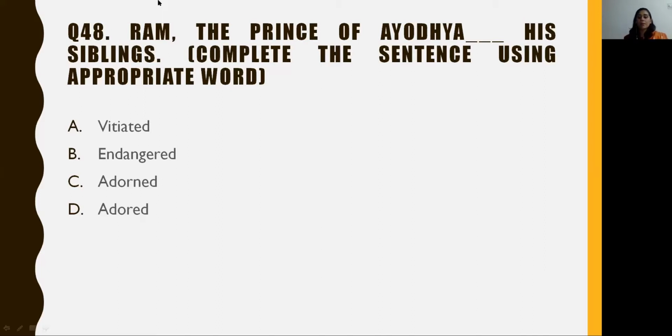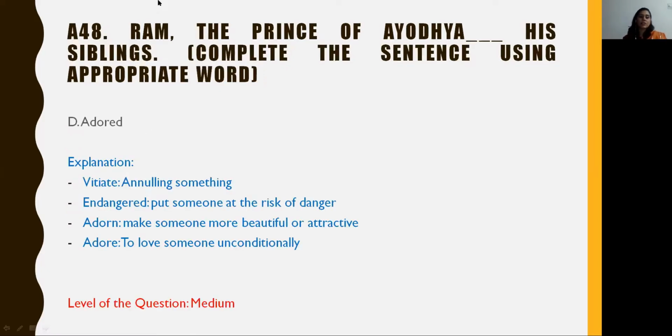It states, Ram, the prince of Ayodhya, dash his siblings. A. Vitiated, B. Endangered, C. Adorned, and D. Adored. The answer to this question is option D, that is adored. Now the term vitiate literally means to annul or to cancel something. So it does not apply with respect to people, and hence we know that this cannot be an answer. Option B talks about endangered, which means to put someone at the risk of danger. Now, factually speaking, we know that Prince Ram did not per se want to endanger his siblings or his brothers and sisters.